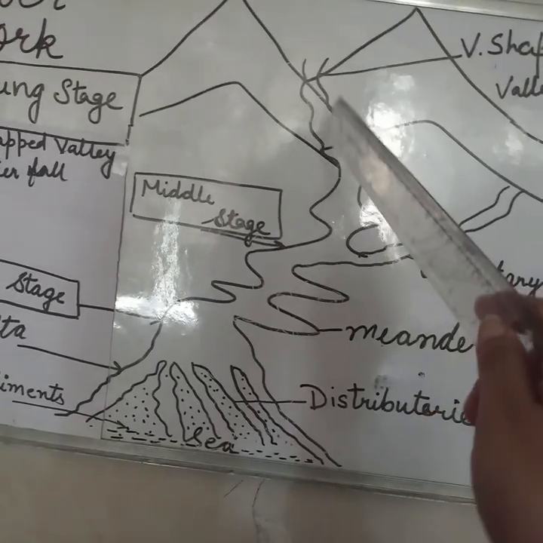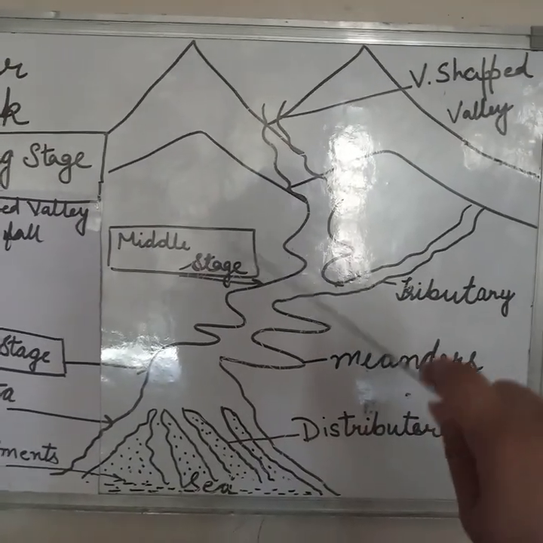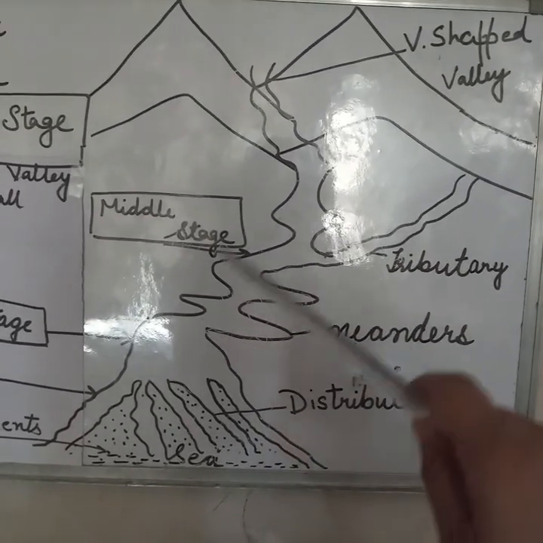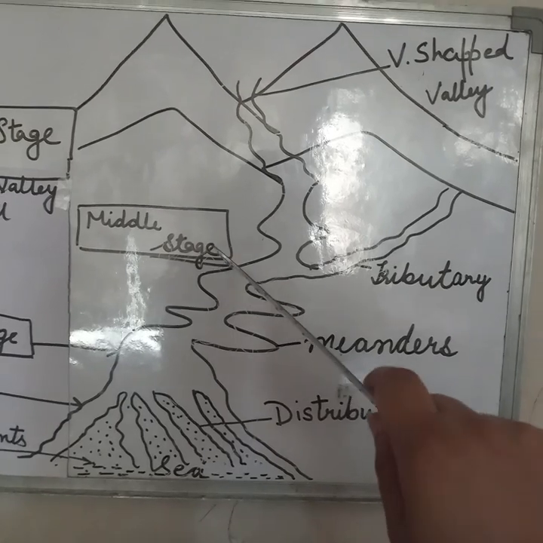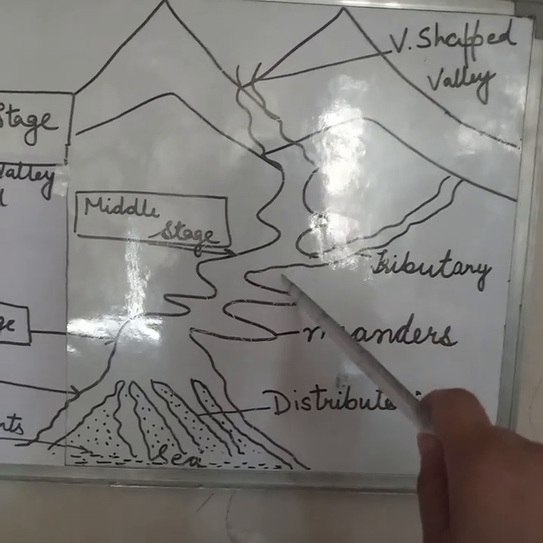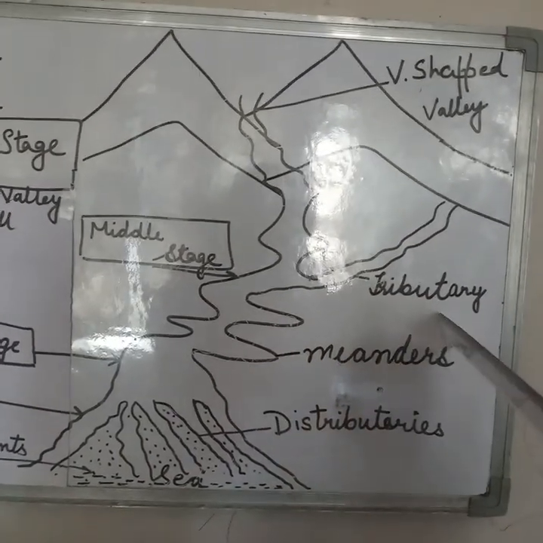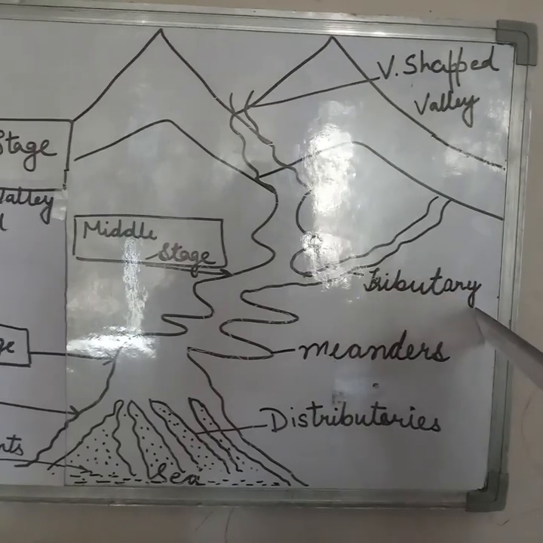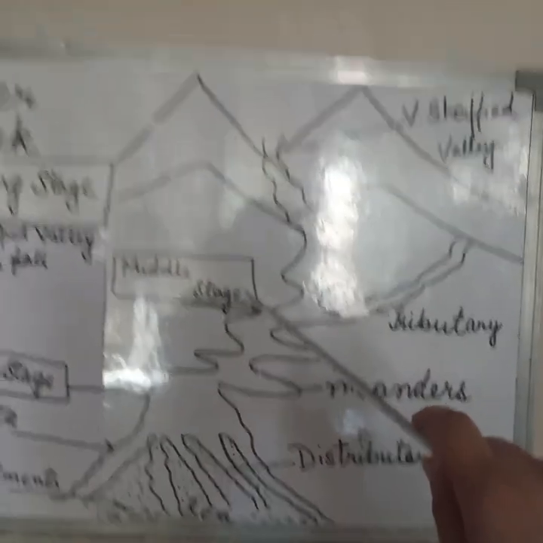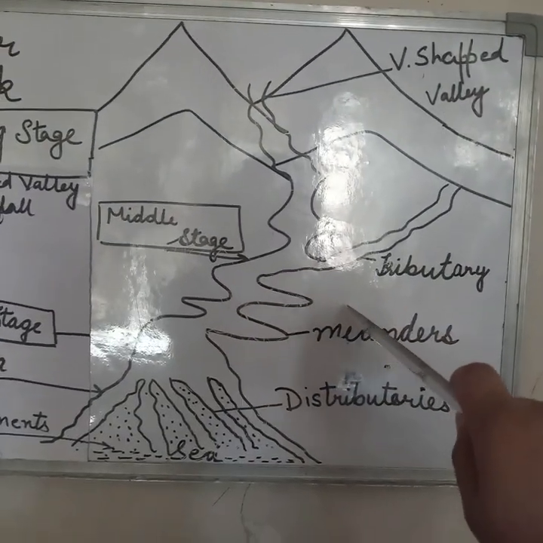The second stage is the middle stage. In the middle stage, the river enters into plains. In this stage, the river becomes larger, where it is met by a number of tributaries. What is a tributary? A tributary is a small river which joins a large river. So in the middle stage, the river becomes larger.